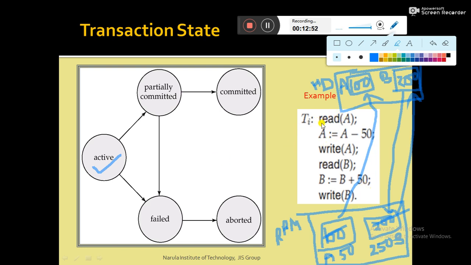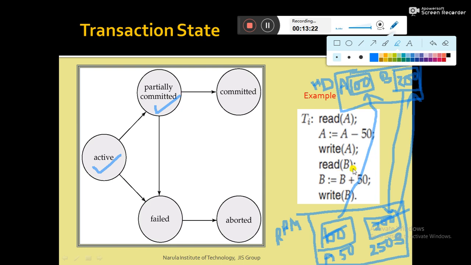Now the very interesting point here is that once the transaction starts execution, the transaction stored in the RAM starts execution, and all its instructions are executed by the CPU. At that point of time, the transaction is in the active state. Now the CPU executes instructions one by one. When all the instructions are executed successfully, then it moves to partially committed. Now the term, if you look at it, is partially committed, not committed. Partially committed means the job is half done at that point of time. Partially committed means all the instructions are executed successfully.